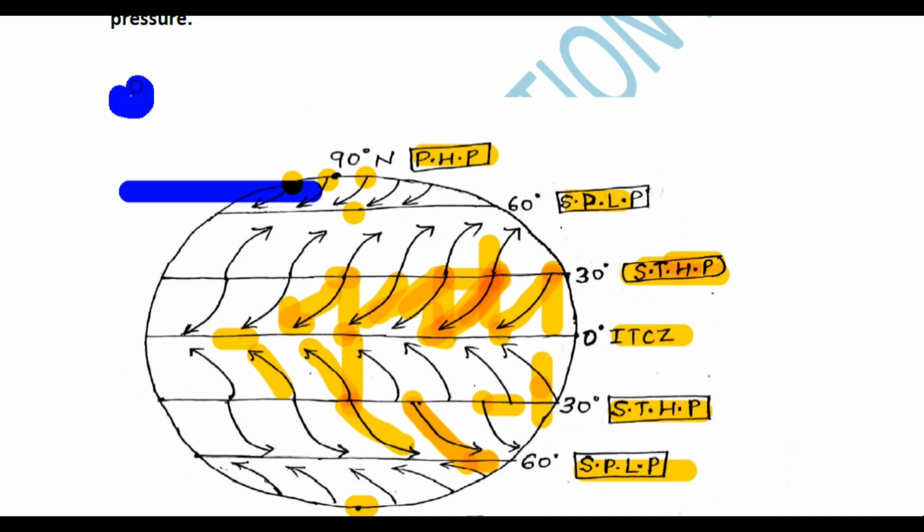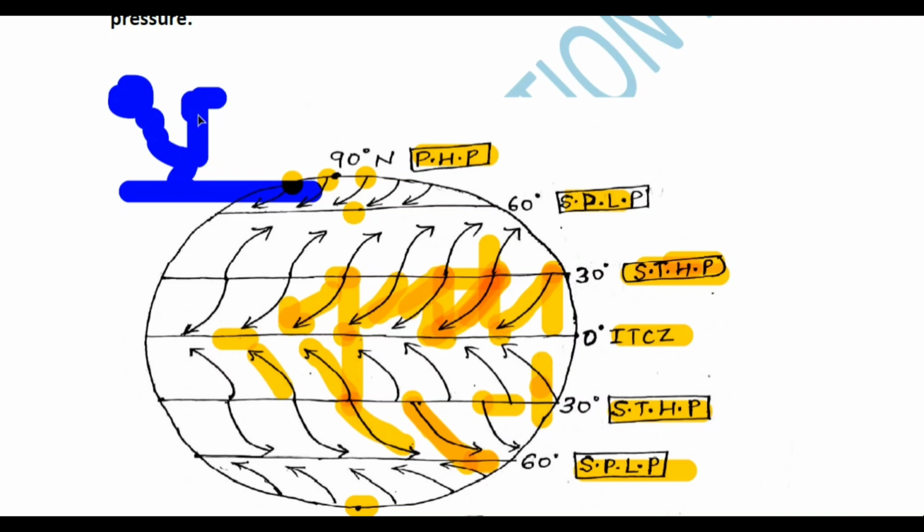Let's suppose this is the sun, and incoming short solar radiation is falling on the earth. In this region there is air. Due to the sun's rays, this air gets heated, and the air molecules start to move. When the molecules start moving, the air rises because of expansion.